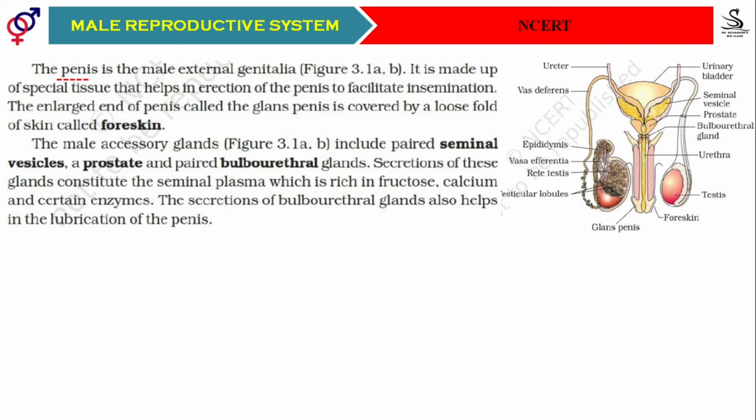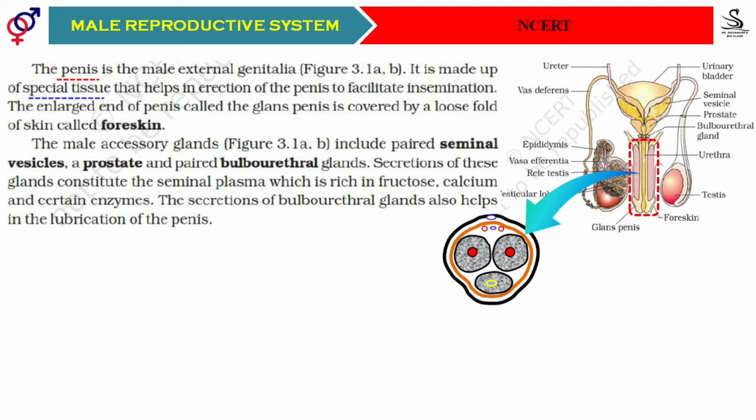The penis, students, is the male external genitalia and it is made up of specialized tissue. To know what specialized tissues are present in the penis, we'll take a cross section of it and represent all the tissues present inside.